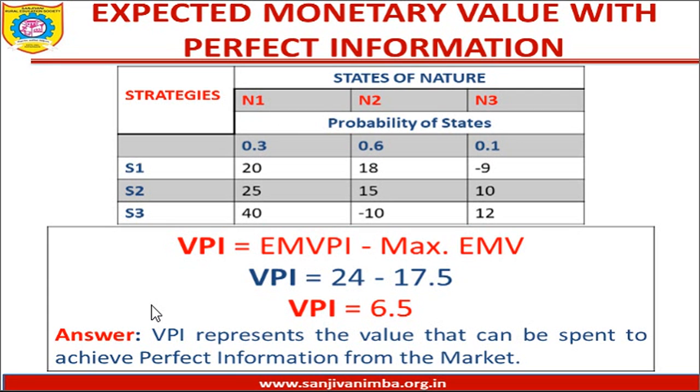EMVPI is 24, max EMV was 17.5, so value of perfect information is nothing but 24 minus 17.5, that is 6.5. VPI represents the value that can be spent to achieve perfect information from the market. Getting my point? VPI is nothing but the maximum amount which a company can spend with a view to get the perfect information from the market.